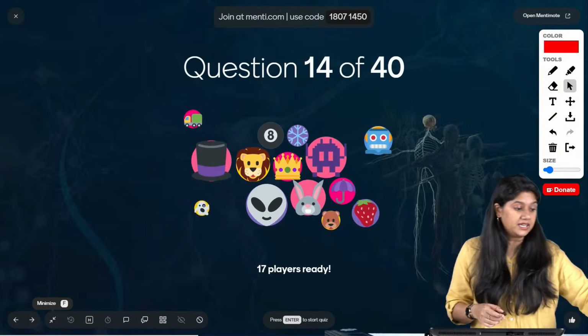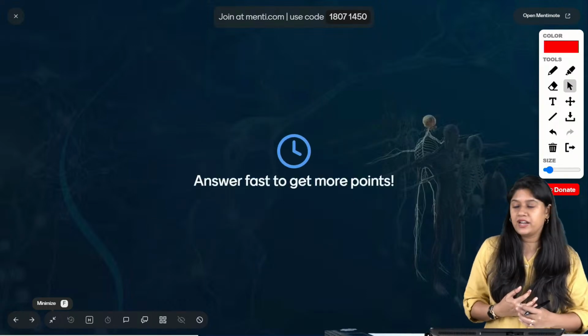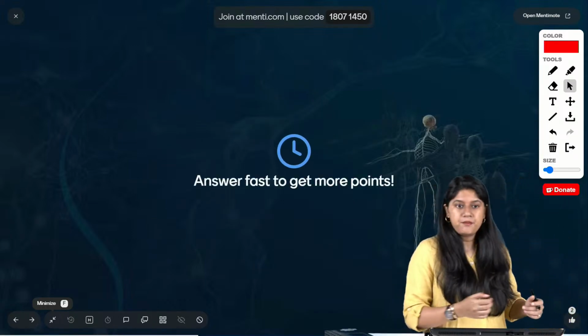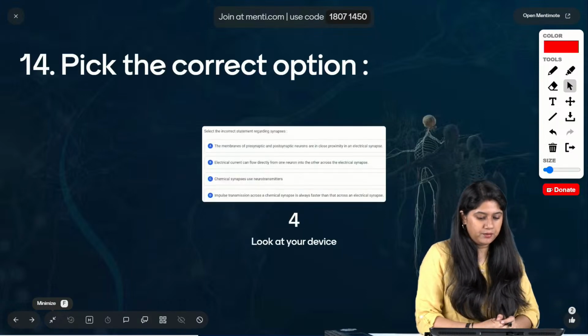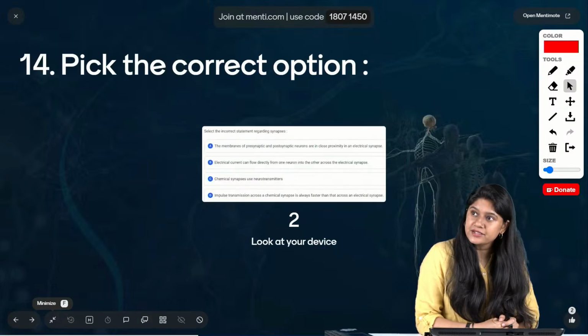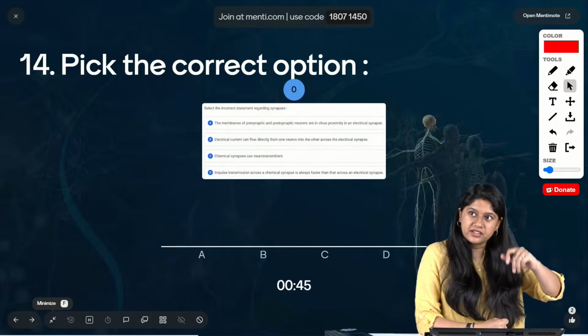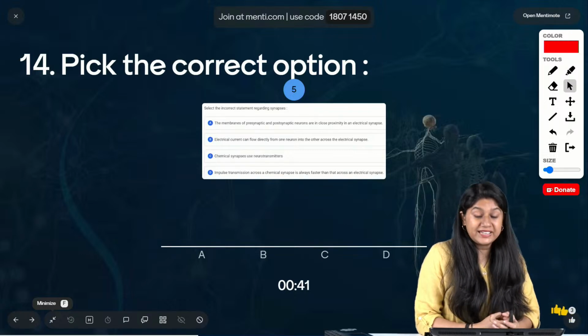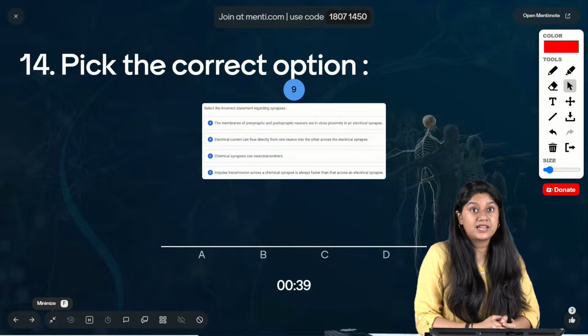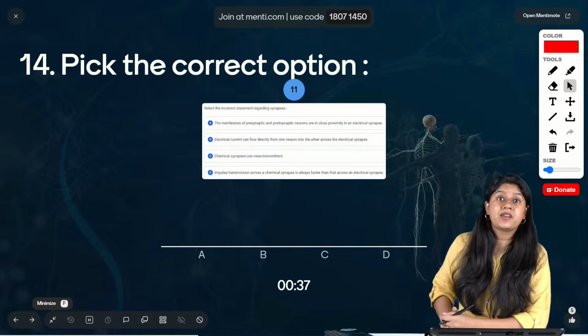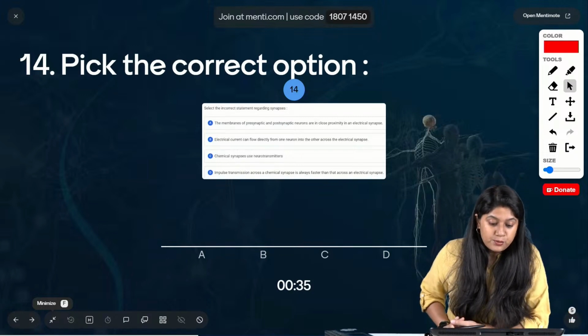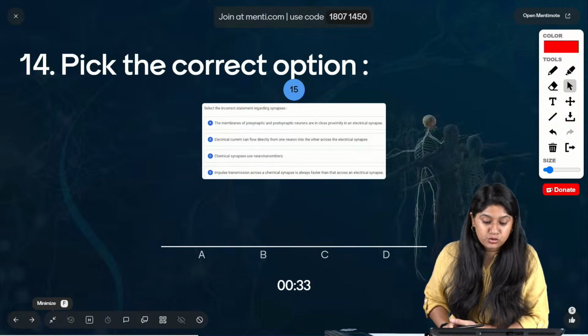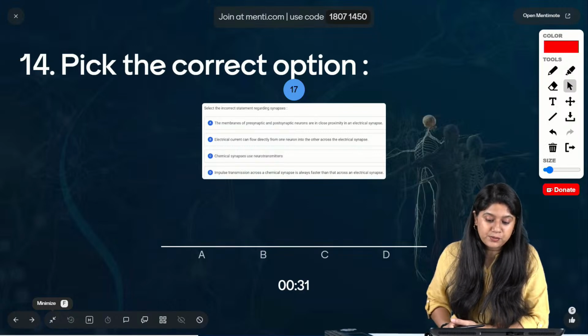Question number 14. Let's see what we have. Okay. We have to select in the Menti, there for them it is lagging. Yes. We have to select the incorrect statement regarding the synapses. Easy peasy, everyone. The membrane of the presynaptic and the postsynaptic neuron are in close proximity in the electrical synapse.